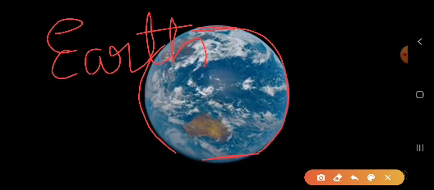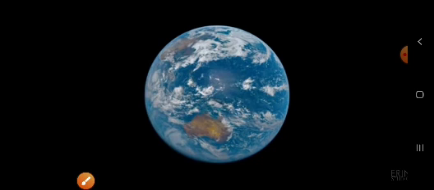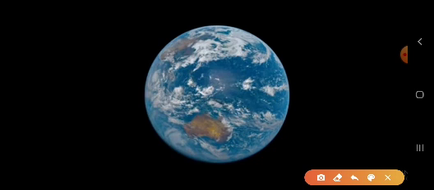So children, Earth is flat from the top and from the bottom. This is Earth. It is round in shape and slightly flattened at the top and at the bottom.